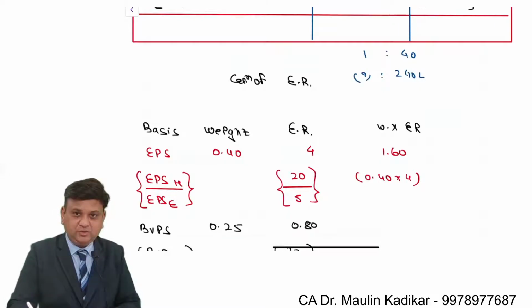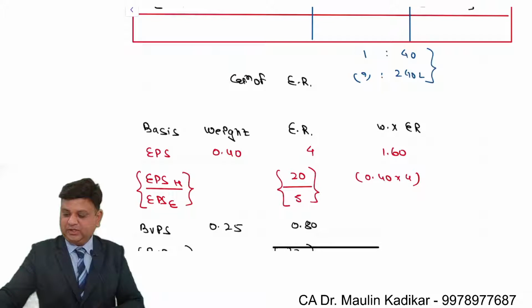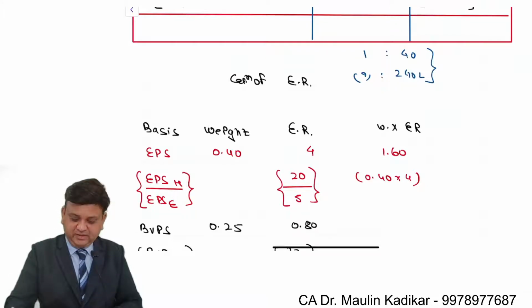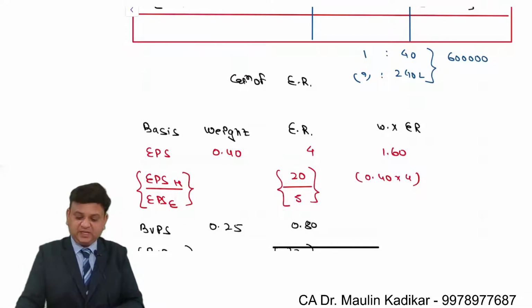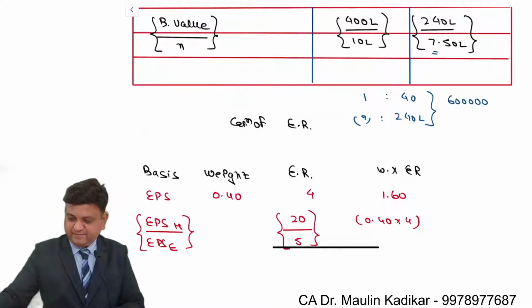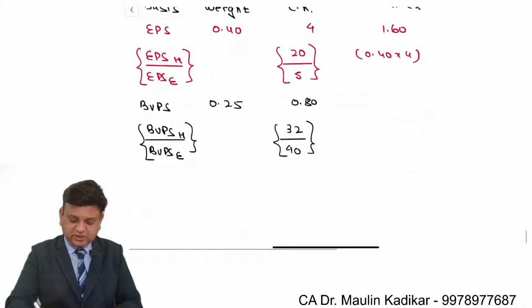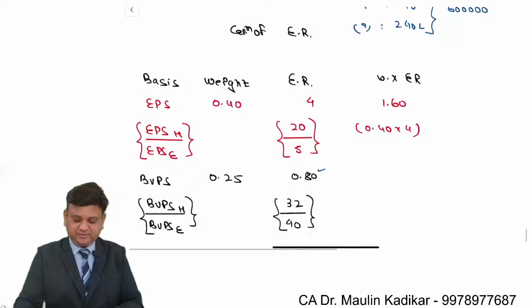So it is equal to this number of shares. So use your calculator. 240 divided by 40 comes to 6 lakh shares. So basically issuing 6 lakh equity shares against 7 lakh 50,000 is nothing else but an exchange ratio of 0.80. This is what we understand.